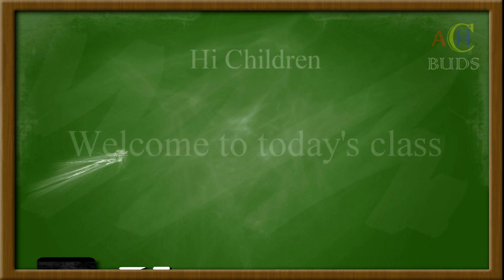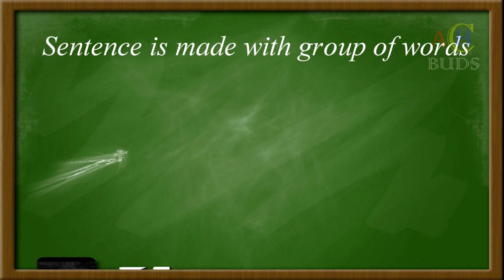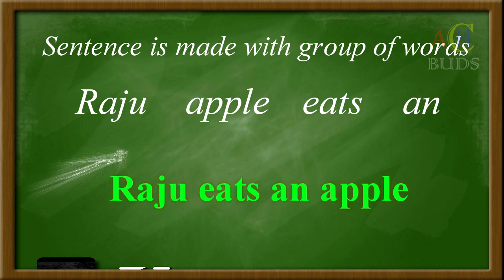Today we shall learn about what is a subject and a predicate. As we all know, a sentence is made up of a group of words. For example, Raju, apple, eats, and when these words are arranged in a proper order, they make complete sense. That is, Raju eats an apple.